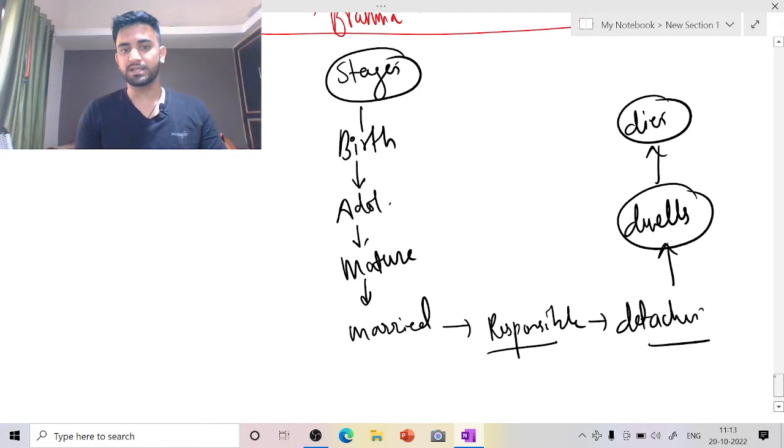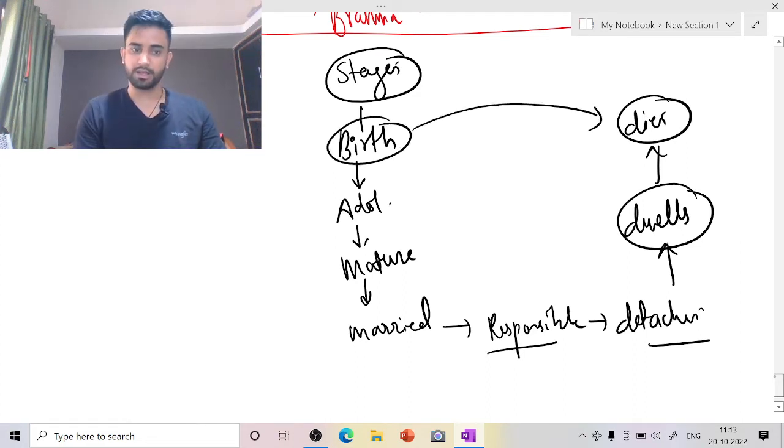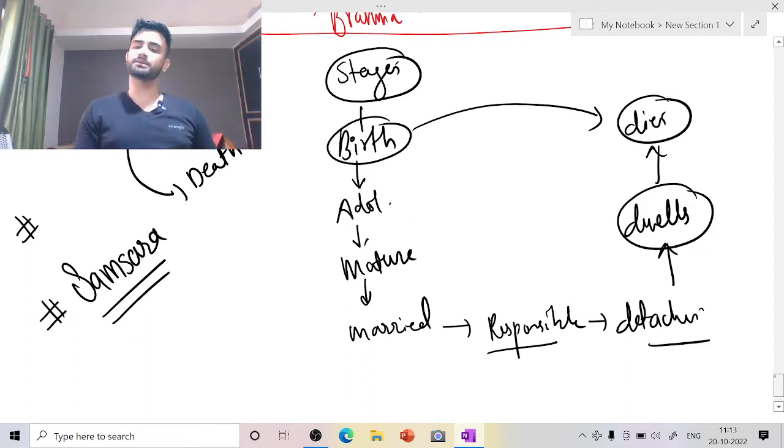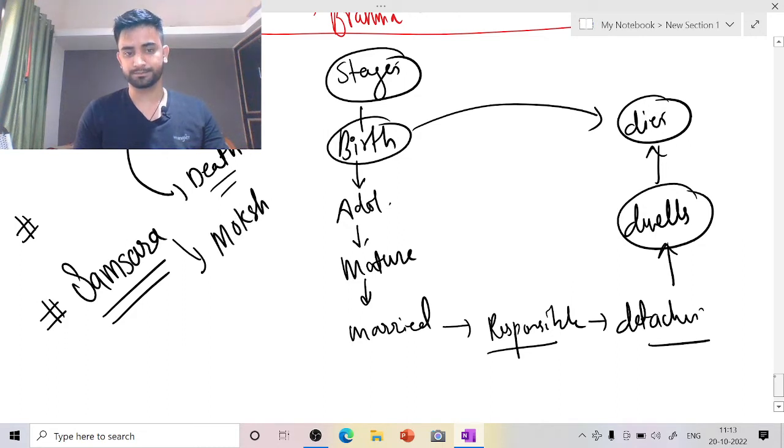So this is basically a cycle from birth to death, right? And the freedom from this cycle of birth and death is called as samsara. So samsara means that a person is free from this cycle, that is birth and death. It means that the person has achieved moksha.